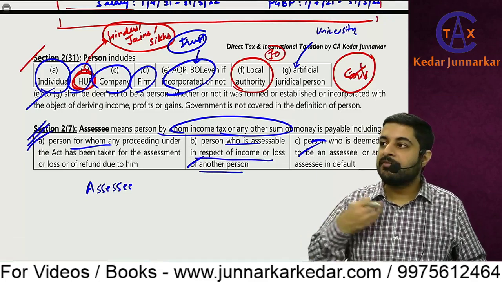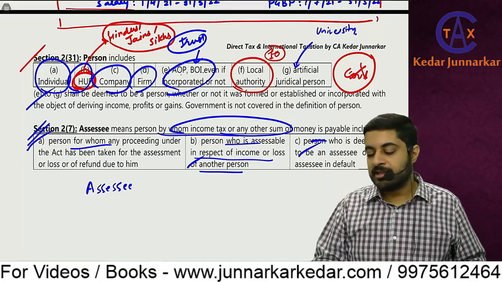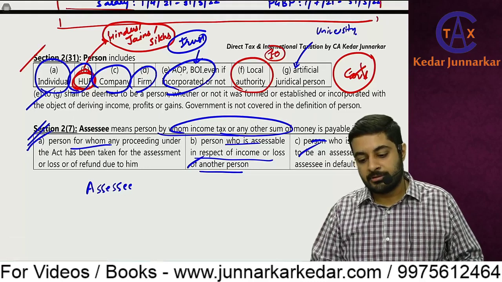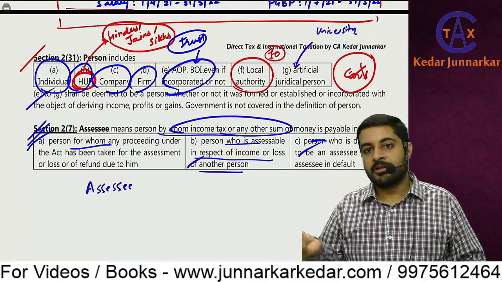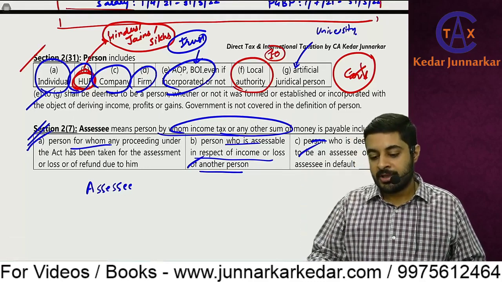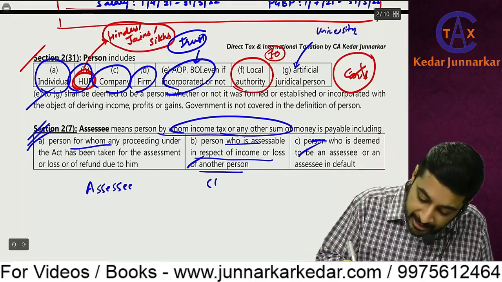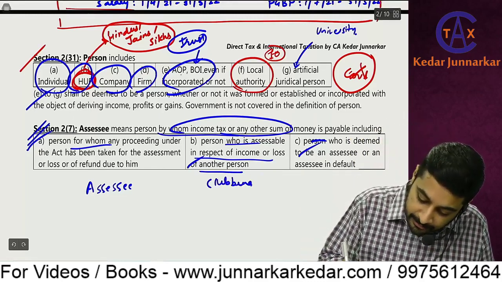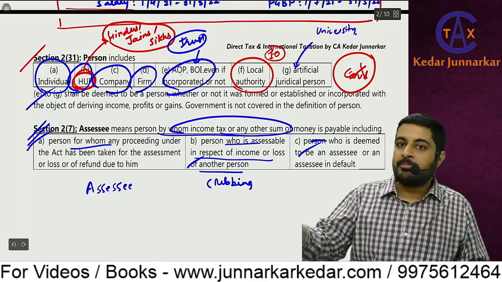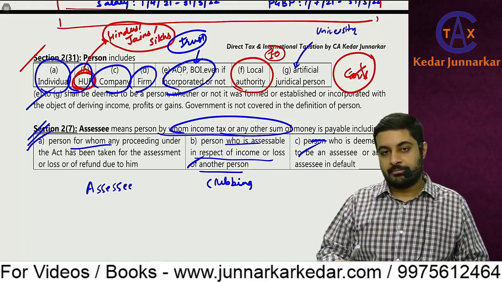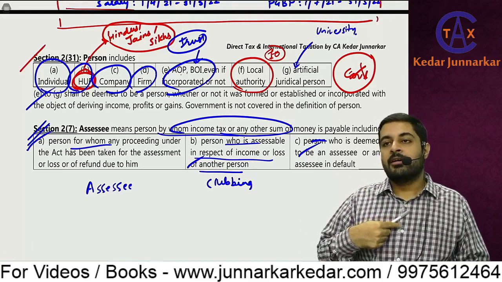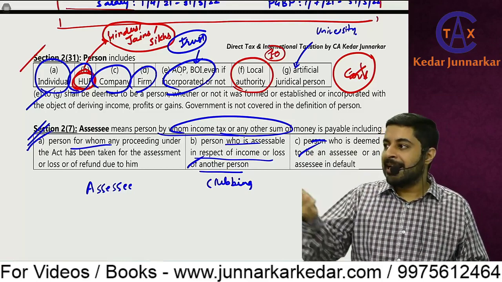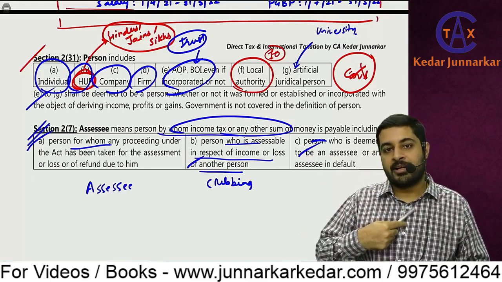So for example, if I have transferred some money to another person, means I have given a gift, and that person earns income, there is a concept called clubbing in the Income Tax Act. Clubbing means that person's income is taxed in my hands. So maybe I am earning zero income, but 10 lakhs earned by the other person is taxed in my hands.